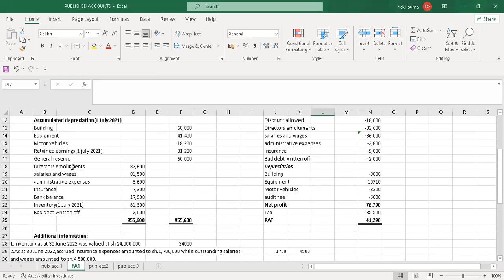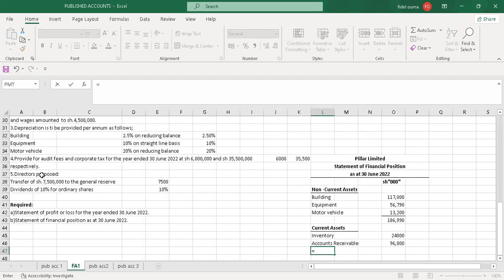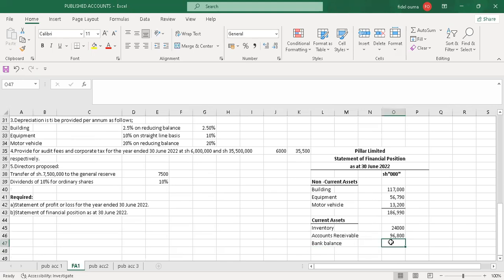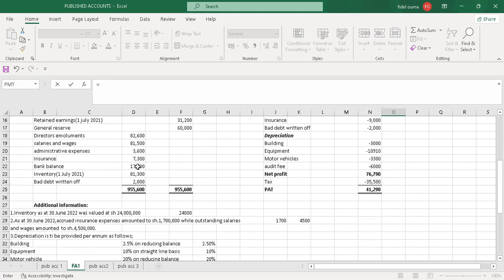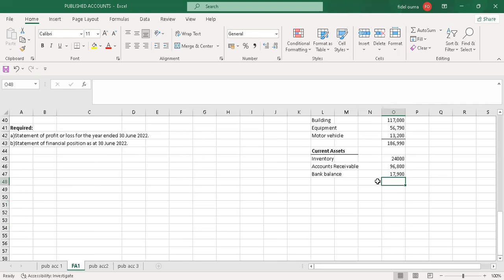There's a bank balance, so we'll also have bank balance here. I just copy it. My bank balance will be 17,900. I think that's the current assets, since there was no prepayment.